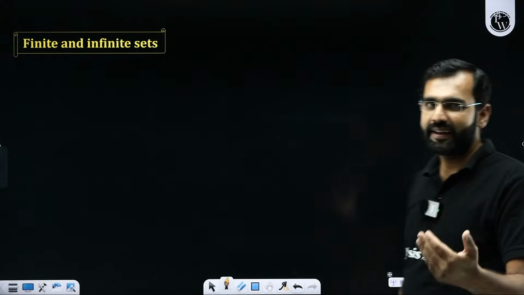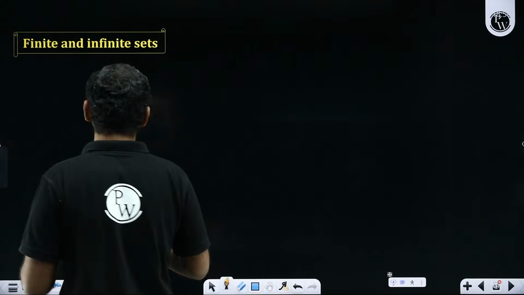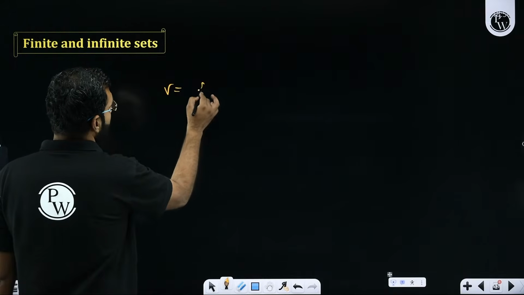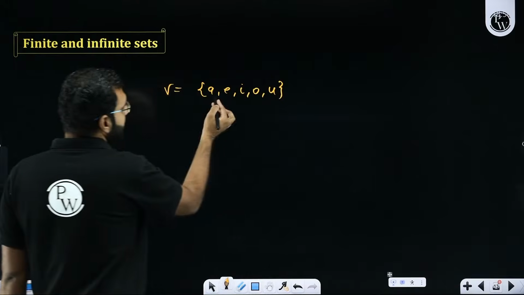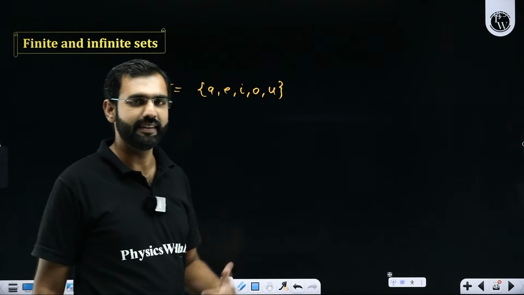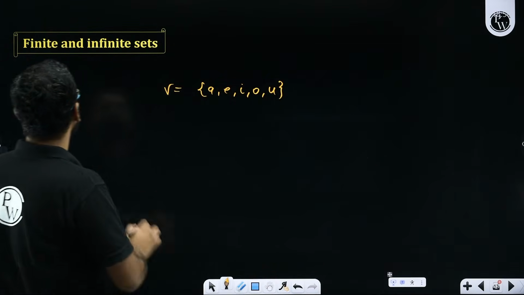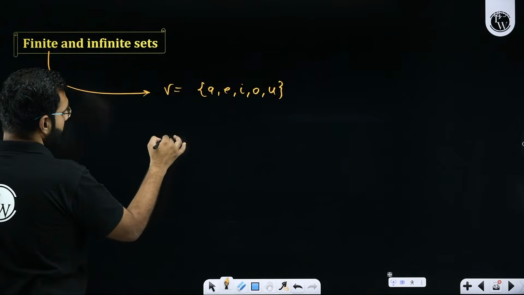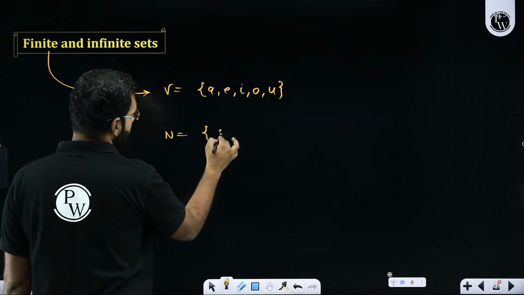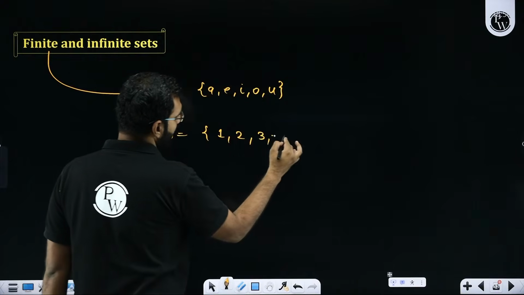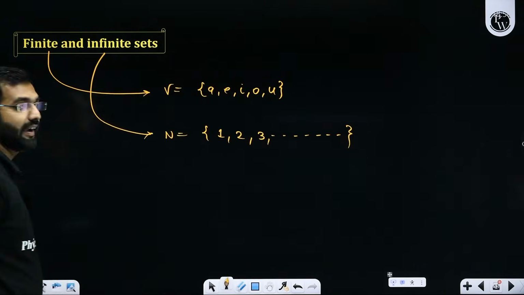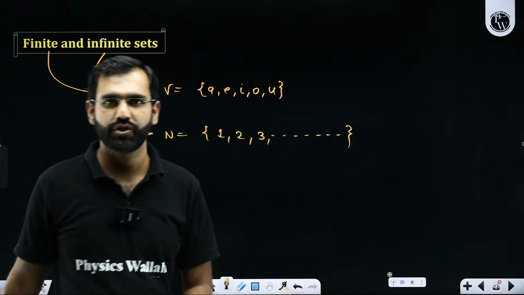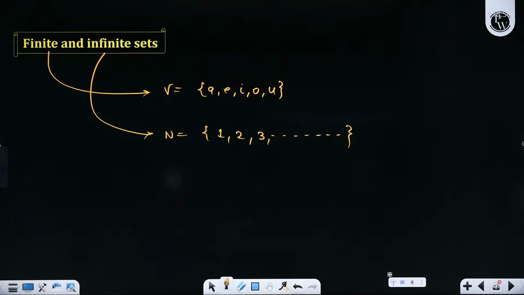With this, finite and infinite sets, as we have already covered: if I talk about the set of all the vowels, A, E, I, O, U, this contains limited, countable elements. So this is called a finite set. But if I talk about the set of natural numbers 1, 2, 3, 4, 5 and so on until infinity, that's clearly an example of an infinite set, which has elements taking you towards infinity. Yes or no? Everybody got it?